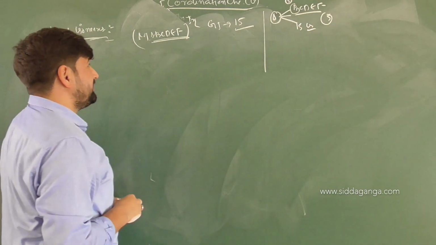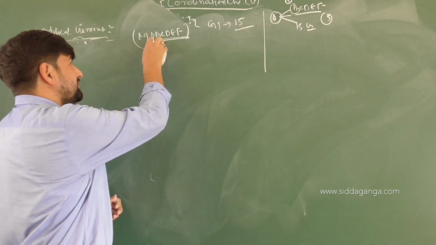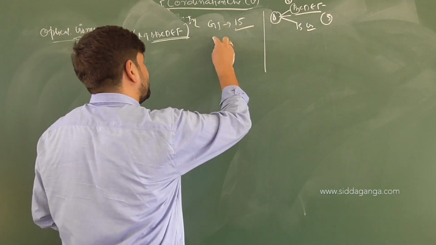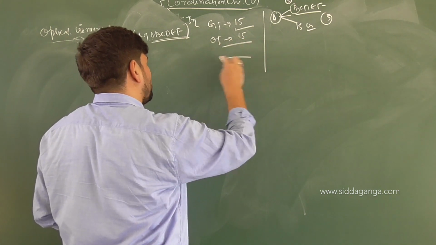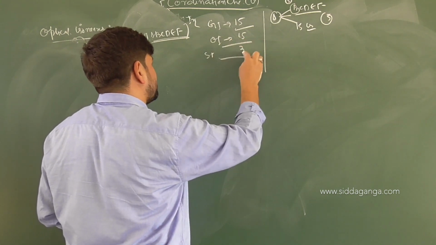Okay, so M, A, B, C, D, E, F. Each of these geometrical isomers are 15. So how many optical isomers also we will get? 15. Total number of stereoisomers will be 30.